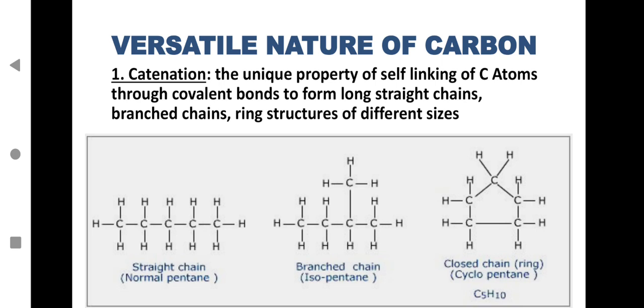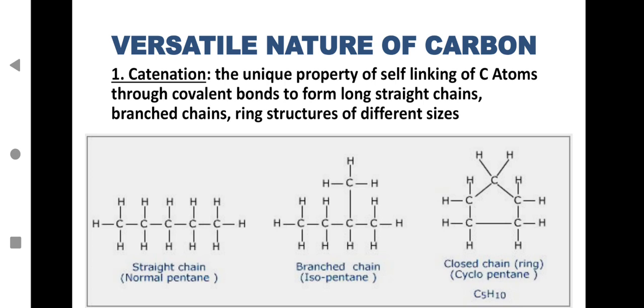As you can see in the image over here of normal pentane, that is 5 carbon atoms in a straight chain, that is the normal pentane, the n-pentane you can call, that is a straight chain. It can form a branched chain, like pentane can become isopentane by branching. You have to draw all these, write down the property of catenation, draw the straight chain and branched chain. So it can branch like this. You can see isopentane with 5 carbon atoms. The branching can be seen over here.